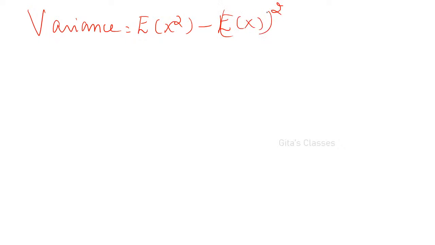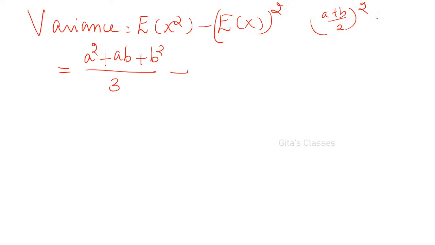Actually I want variance. So variance is equal to E of x squared minus E of x the whole squared. E of x is nothing but mu. Just now we have found out to be a plus b divided by 2. Okay, so now E of x squared is what? a squared plus ab plus b squared divided by 3, which we found just now, minus, what is E of x? a plus b by 2. But the whole squared we have to take, right?